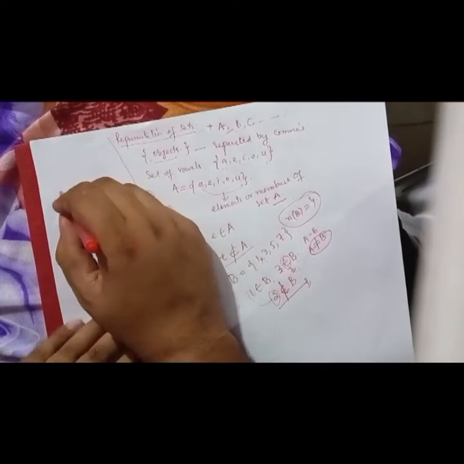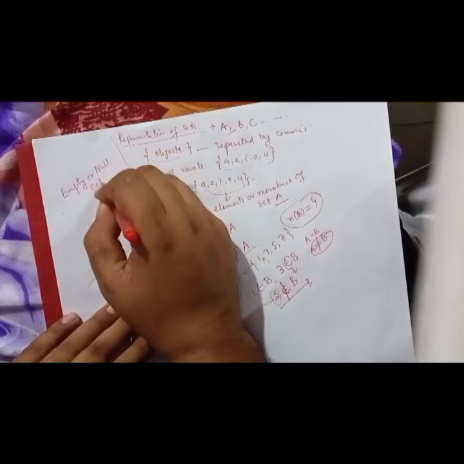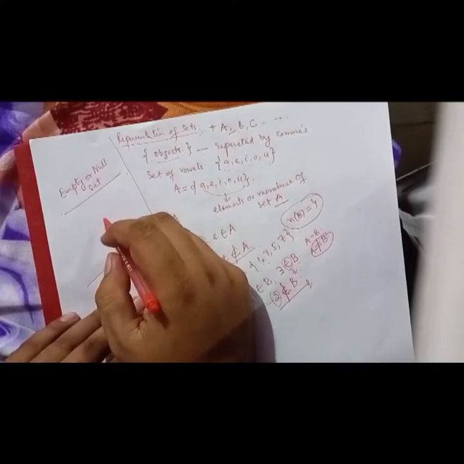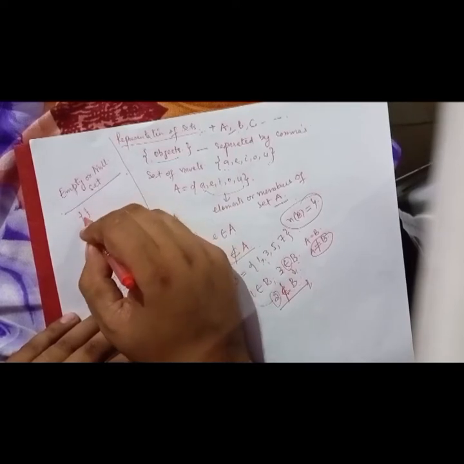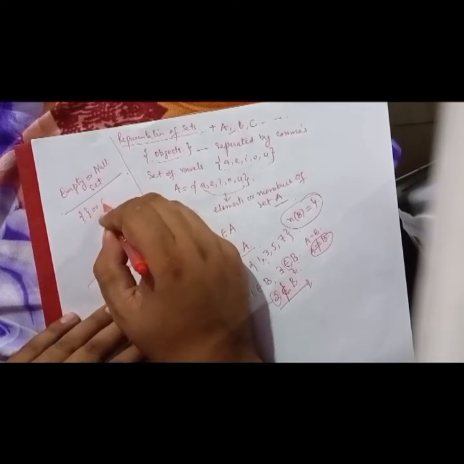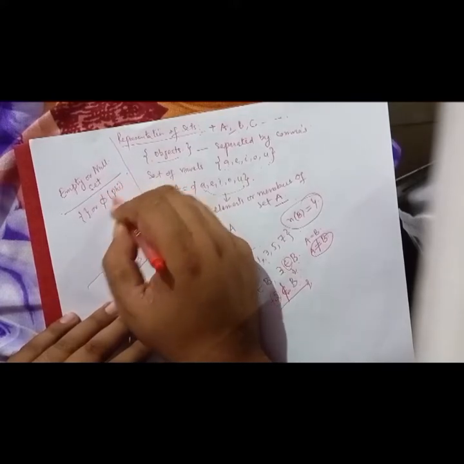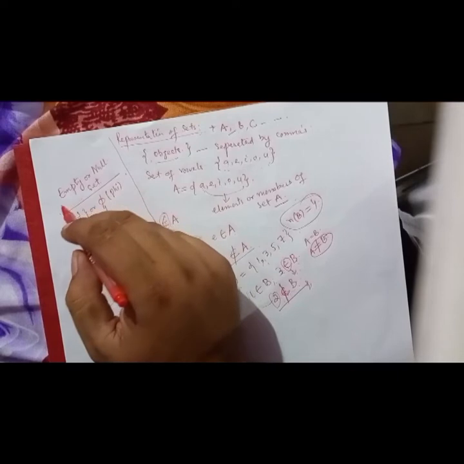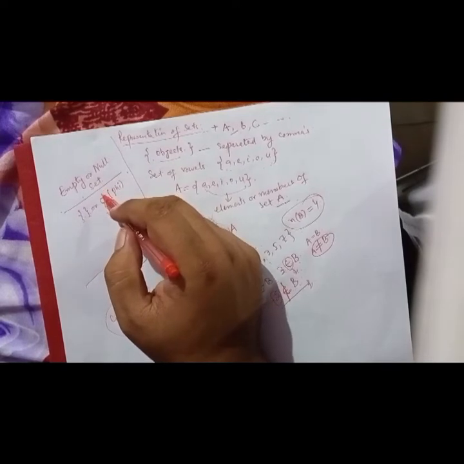We also have an empty set, or null set. What is an empty or null set? If in a set there is no member, that is represented by curly braces with nothing written within, or it is represented by a circle with a dash through it. This is called phi. So phi represents the null set or empty set. The empty set is the set which contains no member, which has no element.